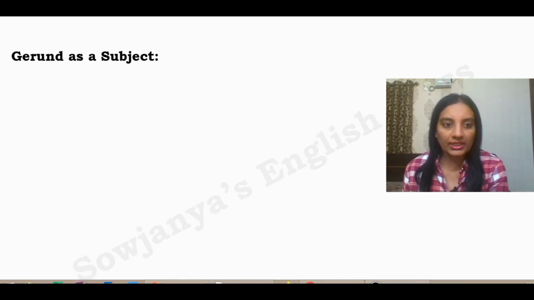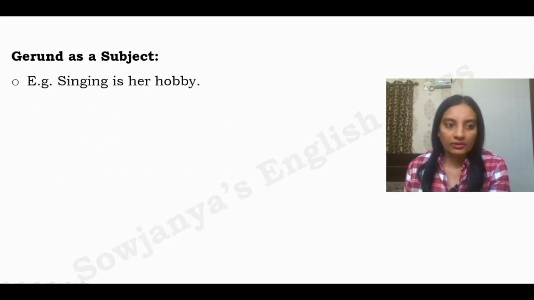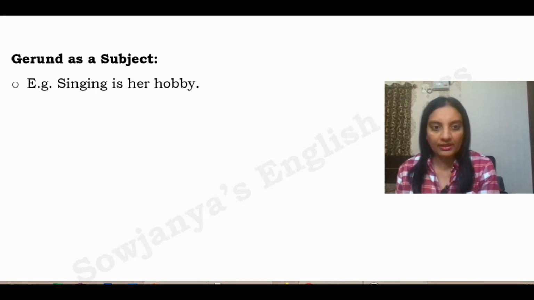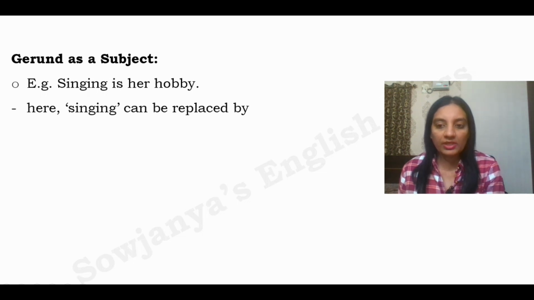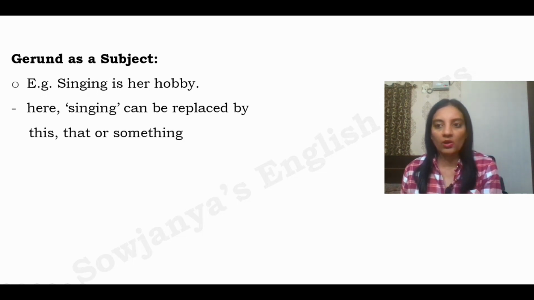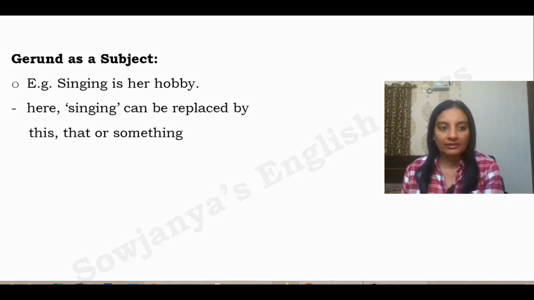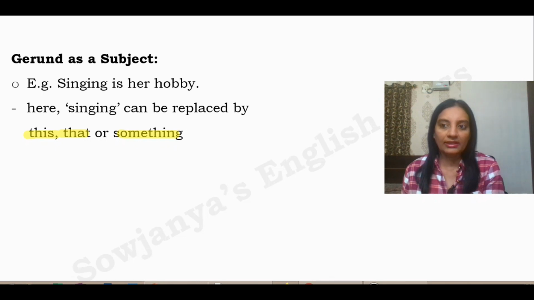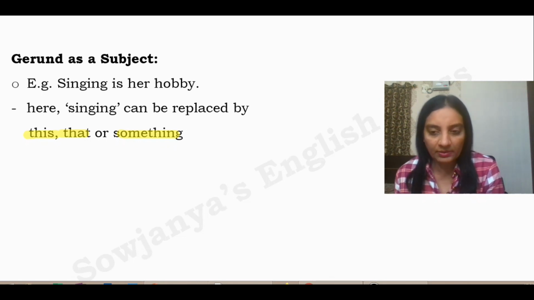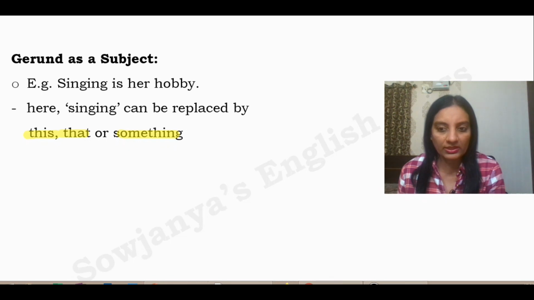Now let us see gerund as a subject. Let us see one example sentence. Singing is her hobby. So here singing is a gerund which is acting as a subject. And singing can be replaced by this, that or something. So we have to keep these clue words in mind: this, that, or something. If you can replace a gerund with any of these, then that is a gerund. It is not a present participle. Hope you have understood this clue.